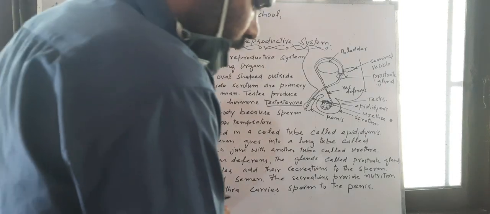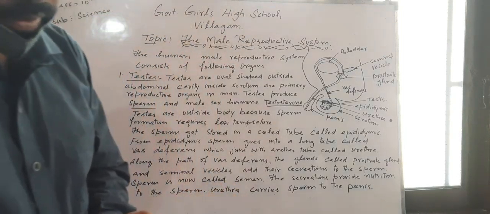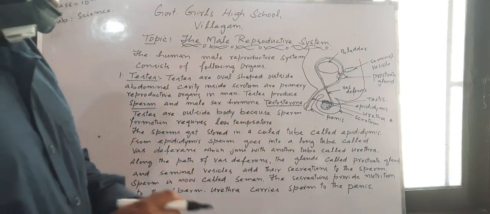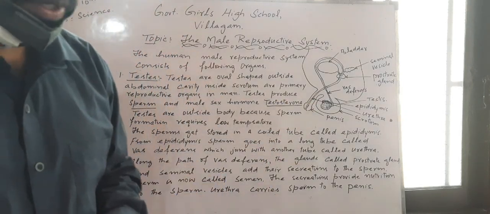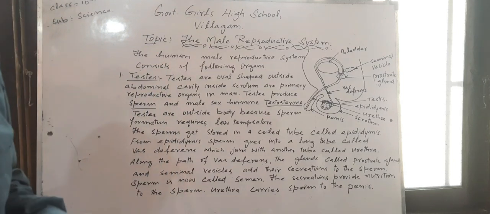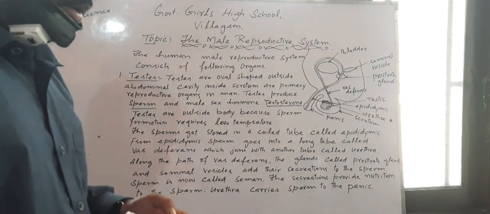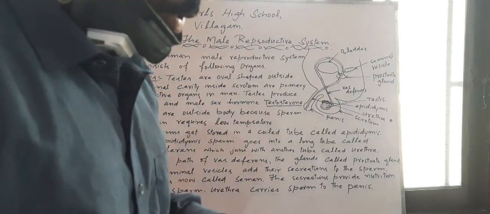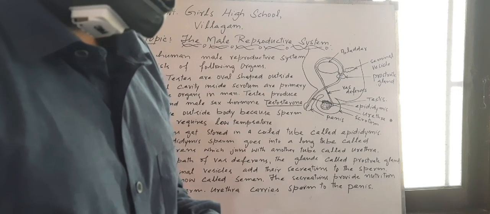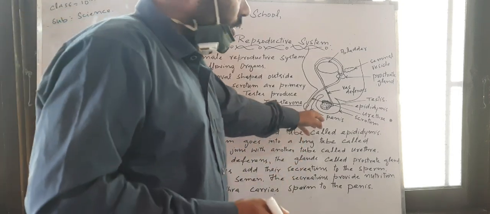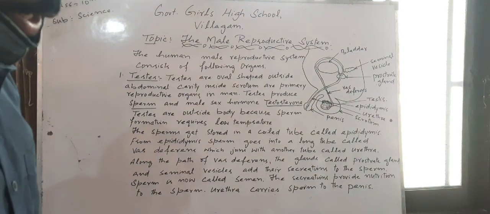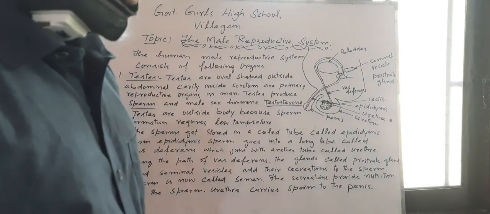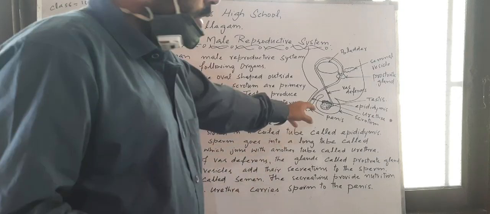You will also remember that the testes are present from the very beginning, when the baby takes birth. But up to puberty, up to the age of 12 to 13 years, sperms are not produced.